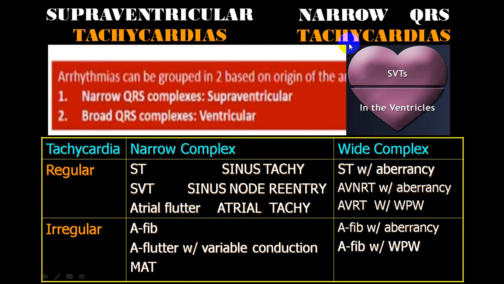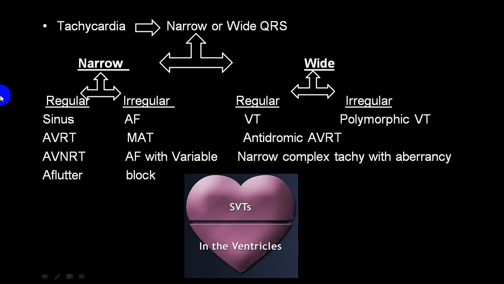And in this, we should include what we call ventricular tachycardia, which is a broad complex tachyarrhythmia. But as we are discussing supraventricular tachycardia, I have not put ventricular tachycardia here. So this is a wide QRS supraventricular tachycardia. There is a narrow complex supraventricular tachycardia. So this is the same, but here it is a combination of tachycardia, narrow and wide complex, and regular and irregular. And here I have put ventricular tachycardia so that you can understand.